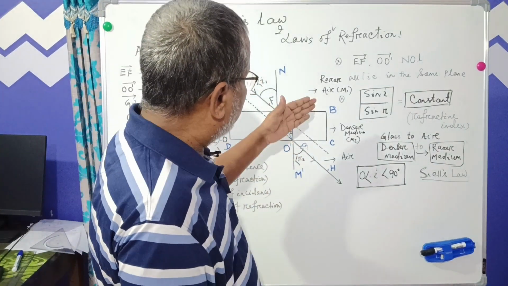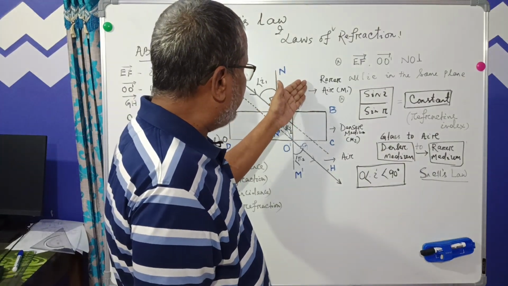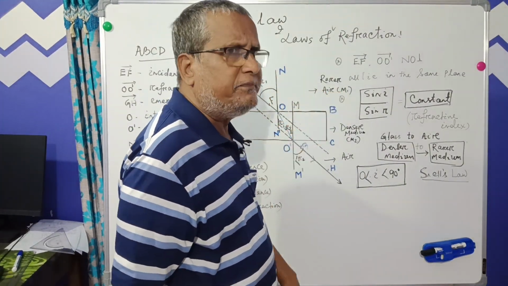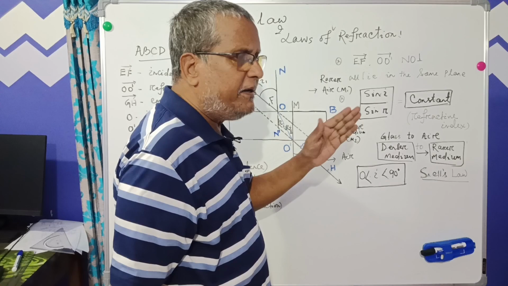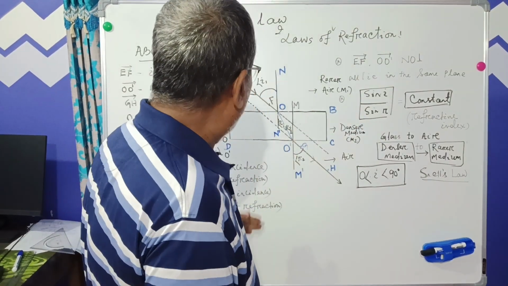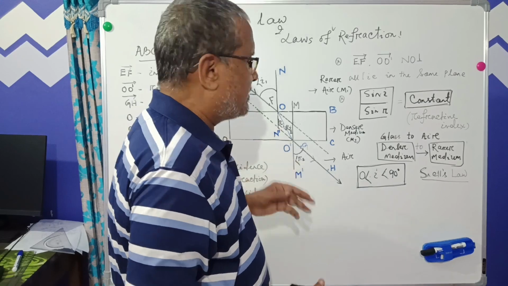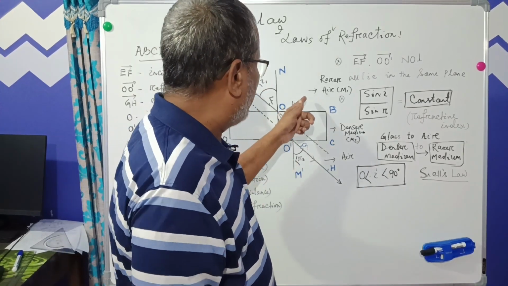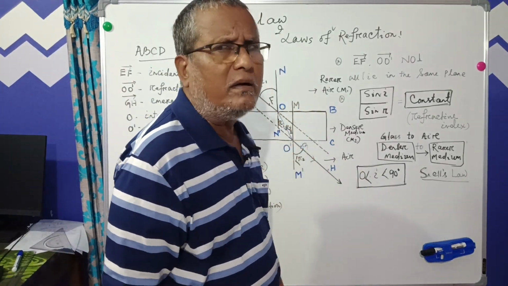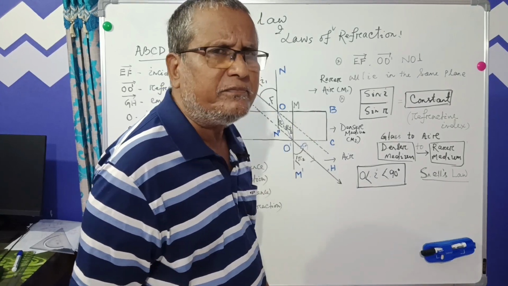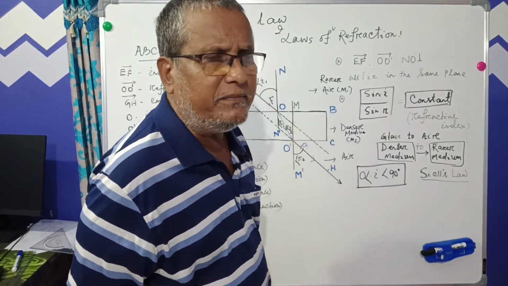Let us see, this is the air medium, we call it M1. Air is the rare medium or lighter medium, and the glass slab is the denser medium, or a thick medium compared to air. It is thicker, so we call it the denser medium.